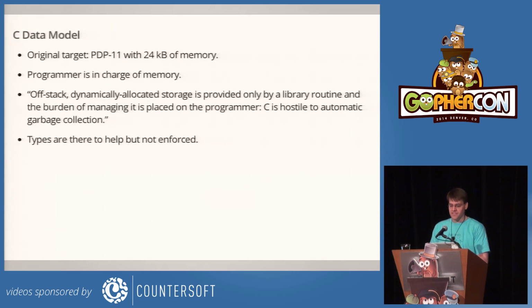So first of all, the data model. C was implemented on a PDP-11 with 24 kilobytes of memory. And in that context, every byte counted. And because the early users of C were coming from assembly, the programmer was placed very firmly in charge of the memory. And in that same paper, Dennis wrote that off-stack dynamically allocated storage is provided only by a library routine, and the burden of managing it is placed on the programmer. If you've written C, you're used to having to remember when to call free and when not to call free. C is hostile to automatic garbage collection. And Go is the opposite. The language and the runtime are clearly in charge of memory. There's no pointer address arithmetic, and it will free things for you.